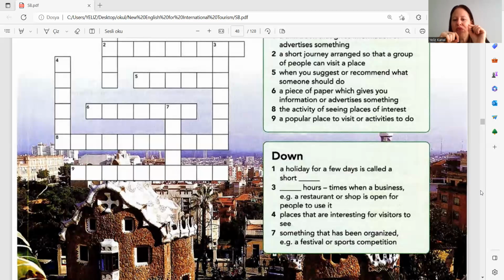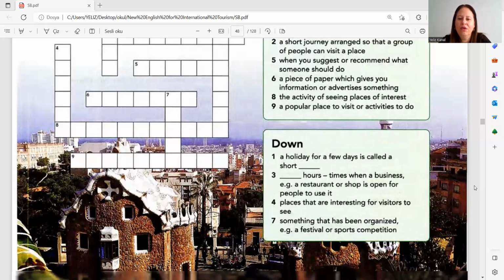4. Places that are interesting for visitors to see. A place that is called sites, arkadaşlar, sites. Places that are interesting for visitors to see, sites. And the final one, something that has been organized, like a festival or sports competition. Something that has been organized. Festival, sports competition. And this is called an event. Event. Okay then.